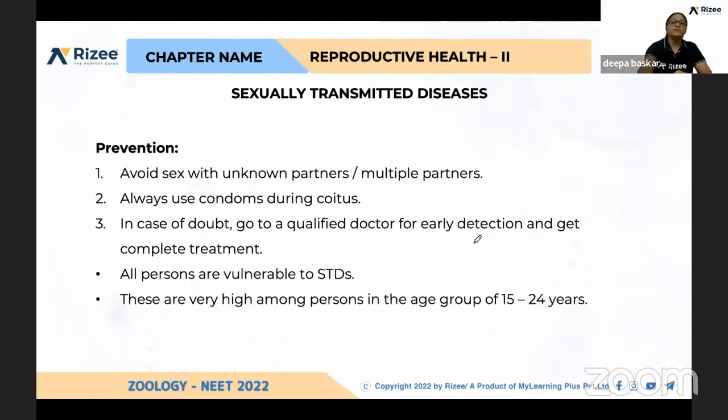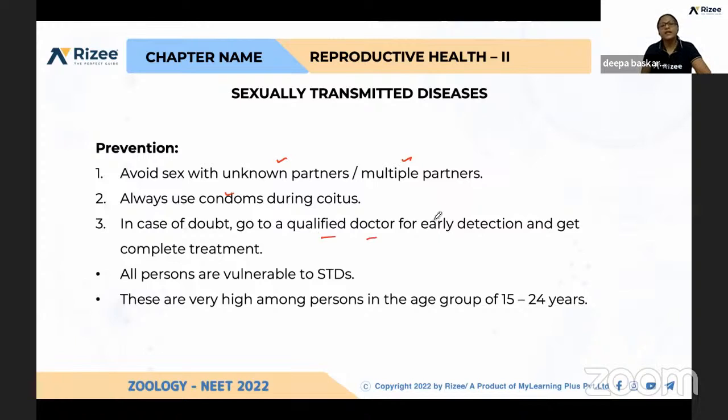So how to prevent sexually transmitted diseases? As I told, avoid sex with unknown partners and multiple partners. Always use condoms during coitus. In case of doubt, please don't hesitate to go to a qualified doctor.